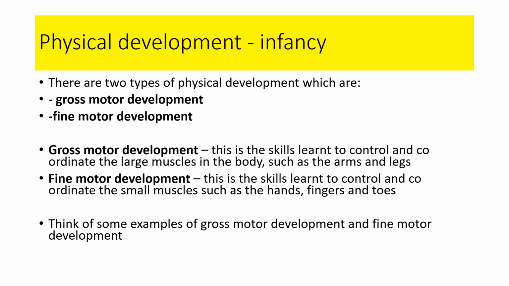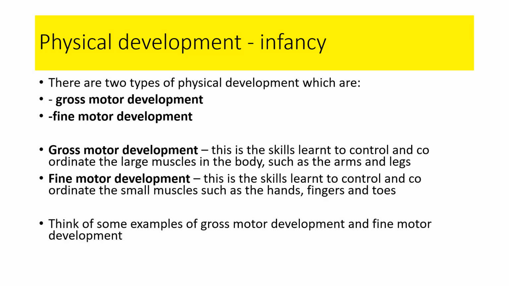This is question 1 for this week. And the 2 types of physical development are gross motor development and fine motor development. And what they mean is, gross motor development are the skills that are learnt to control and coordinate the big muscles in the body, such as the arms and legs. So when we think about gross motor development, what we mean are developing the big muscles. So really arms and legs.